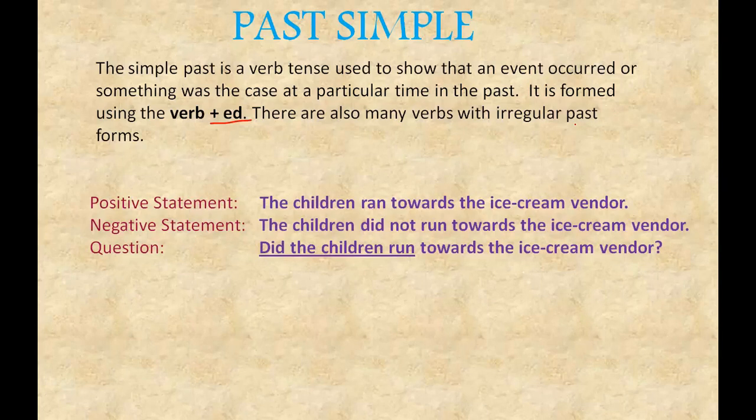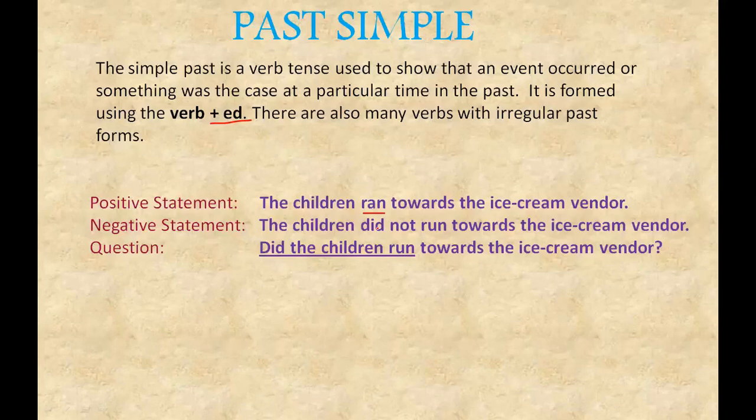Now, how will the positive statement look? The children ran towards. Ran, here, run, ran. This is an irregular verb. So if it was run or runs, it would be present tense. So ran is a past tense form. So this is a simple past tense. So this event happened once in the past.